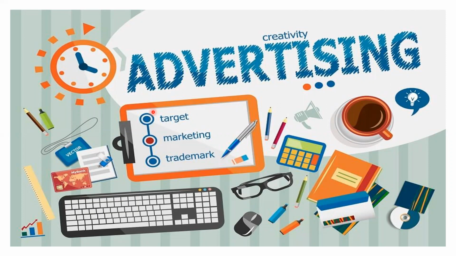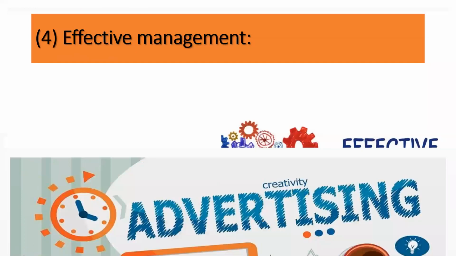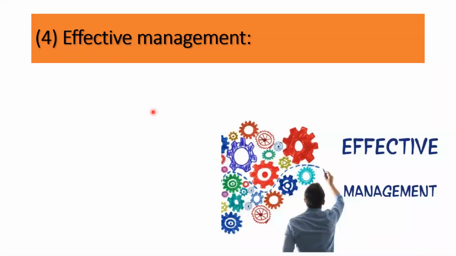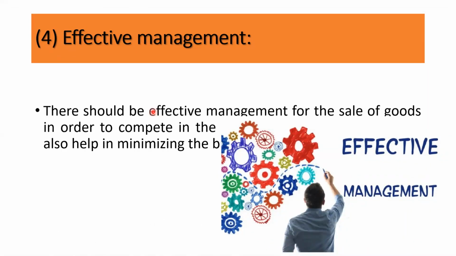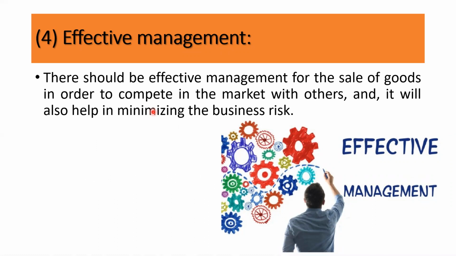And such an image or customer loyalty can only be achieved if there is effective advertisement. The business can also work for effective management of the sale of goods so that it can compete with others and thereby help to minimize the risk.